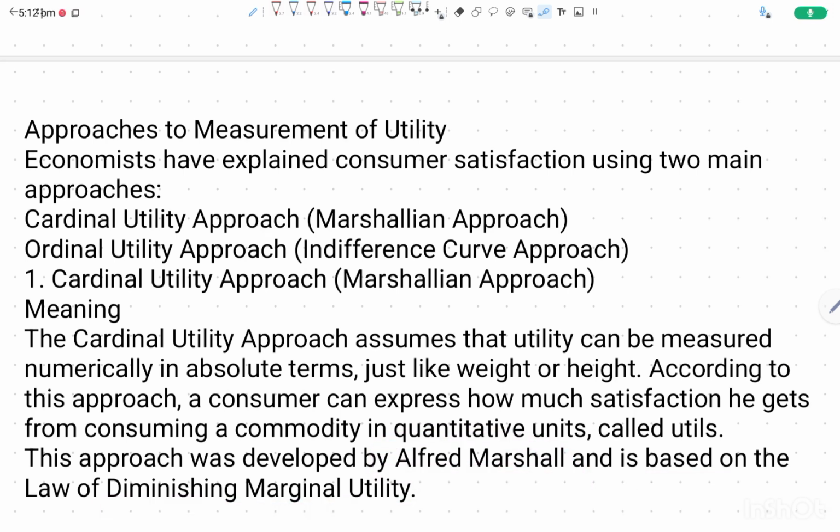So here it is saying that in the cardinal approach, the economists assume that we can measure our utility in numeric terms. Like I can tell you that I got 5 utils of utility by eating pizza. In that sense, you can measure how much satisfaction you got in the units of utils. That is how you can measure how much utility you got. So in numeric terms, different persons can have different numeric values for consuming the same amount of a good.